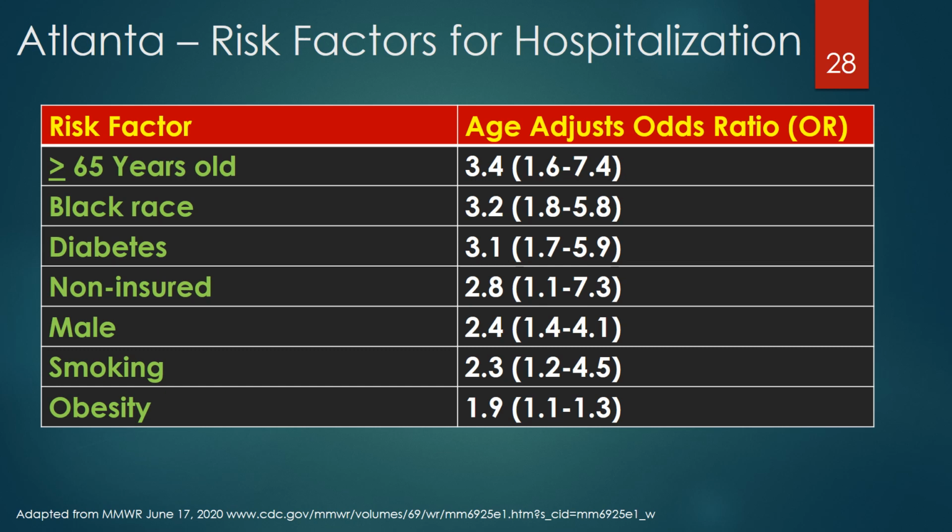These next two slides describe a few demographic risk factors for the early part of the pre-COVID vaccine phase. This table provides the adjusted odds ratios for characteristics of hospitalized COVID-19 patients in metropolitan Atlanta, Georgia, from March to April 2020. Age over 65 was associated with the highest odds ratio for hospitalization, followed by being Black, having diabetes, being non-insured, male, a smoker, and being obese.